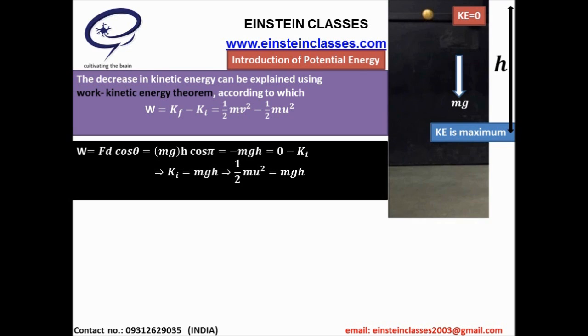According to the work kinetic energy theorem, this work, minus mgh, equals the difference of final kinetic energy and initial kinetic energy. The final kinetic energy is 0 and the initial kinetic energy is half mu square. Hence half mu square equals mgh. Here u is the initial speed of the ball with which it starts moving upward. But there is another way to explain this happening.